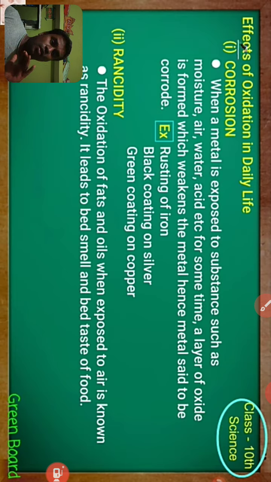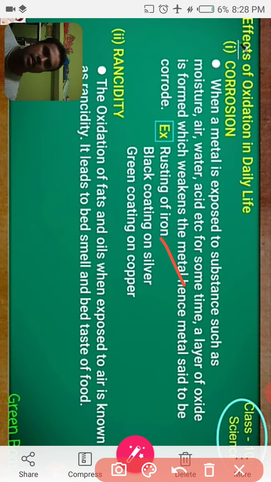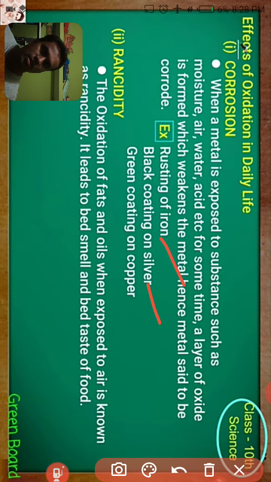That formed layer decreases the strength of that metal. That's why we say that the metal is corroded. The best examples for corrosion are rusting of iron, black coating on silver, and green coating on copper.